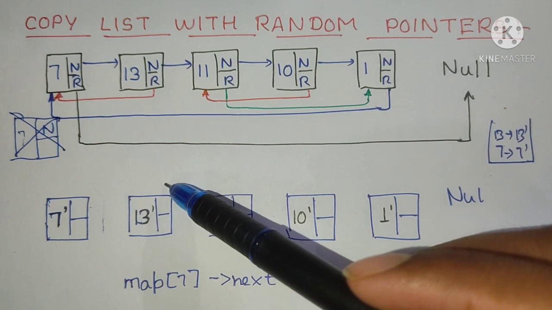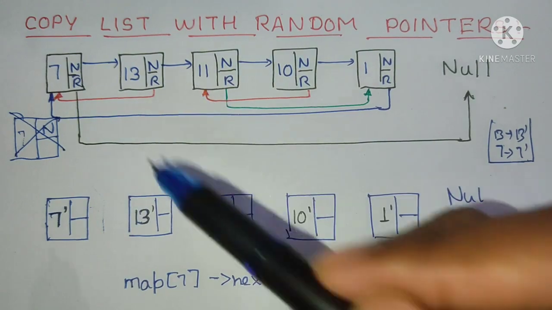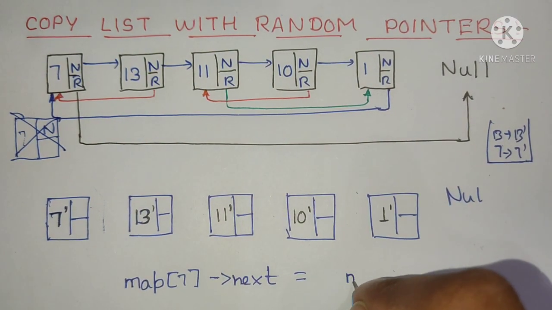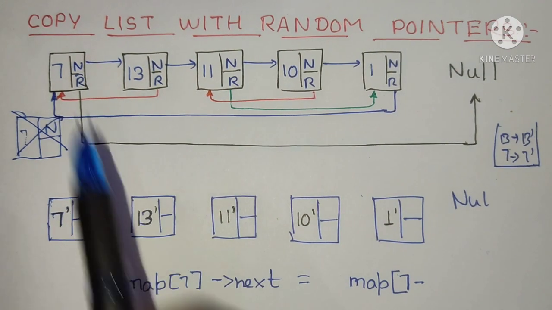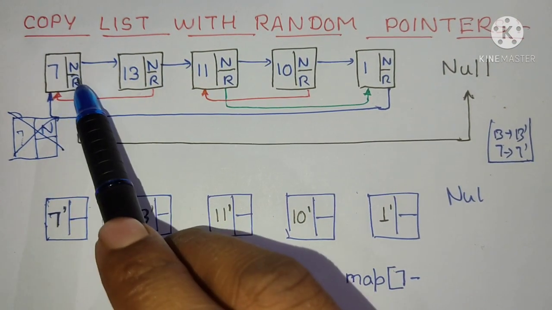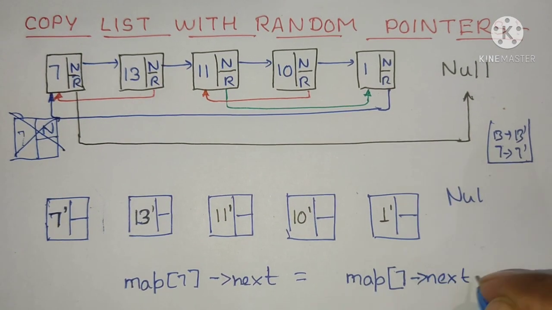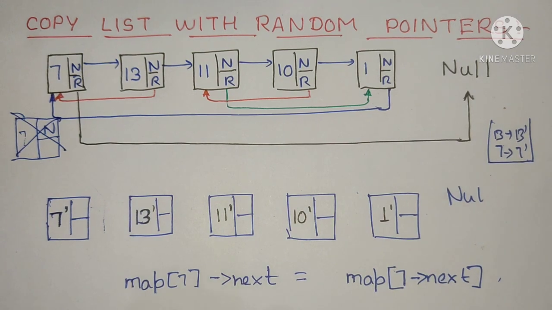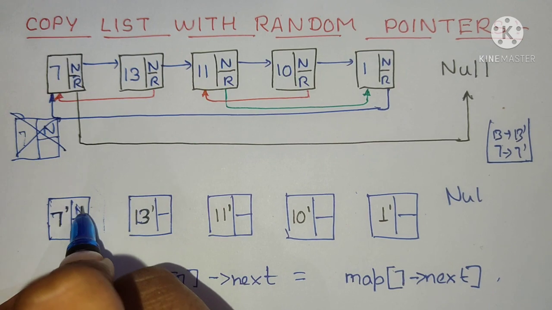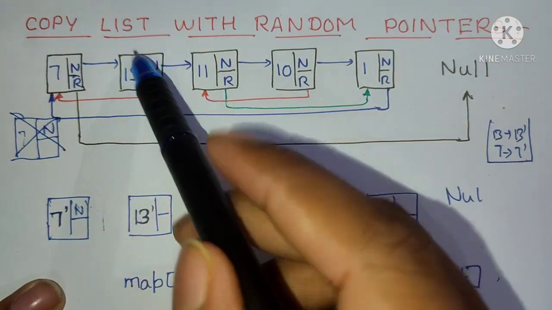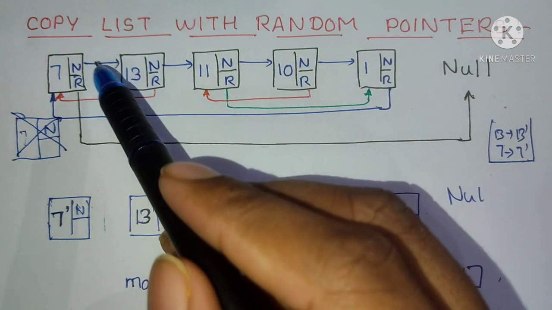So what is 13 dash? 13 dash is the map of this 13, right? And this 13 is the next of this 7. I hope you get it, that the next pointer of this node will be equal to the mapping of this 13, and this 13 is the next of this 7.